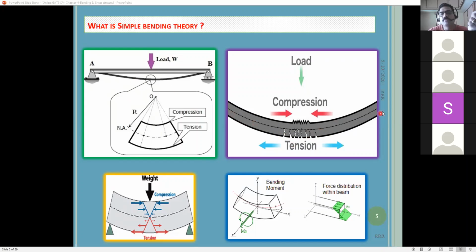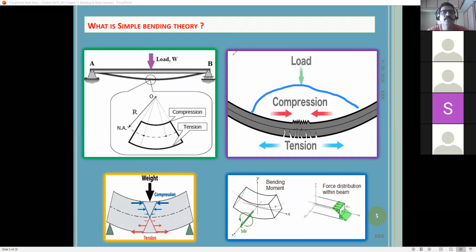That's why we provide the reinforcement along the bottom of the length, right? That is simple logic. The same thing applies in the case of a cantilever beam. It will bend something like this, right? In this case, tension will be at the top and compression at the bottom. So this time we provide the reinforcement at the top portion of the beam, in the cantilever beam, right? You will learn this in RCC design this semester.